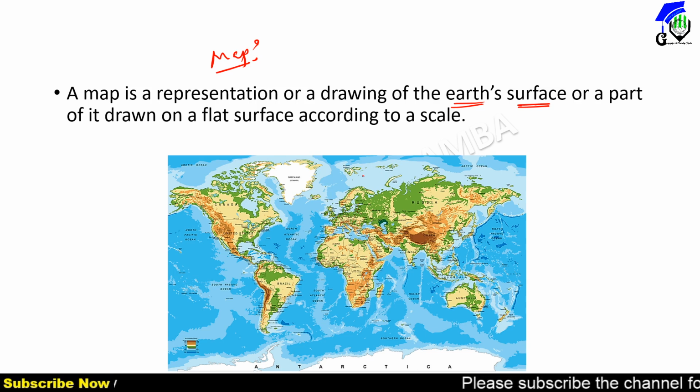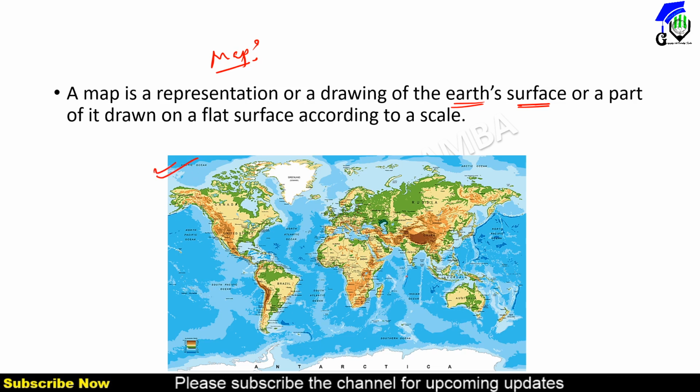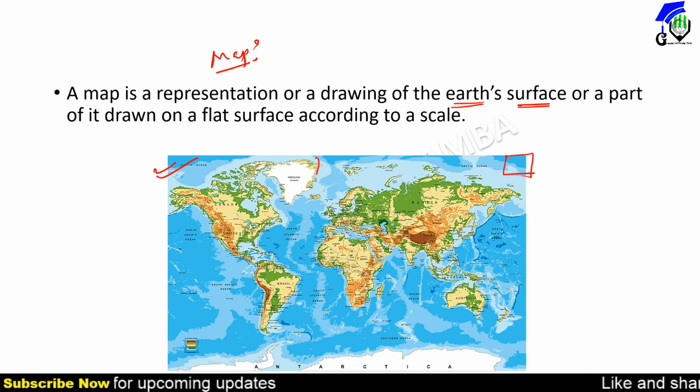Now the question arises: is this image a map or a sketch? This is a sketch, because there is no direction information, no title, and no index.